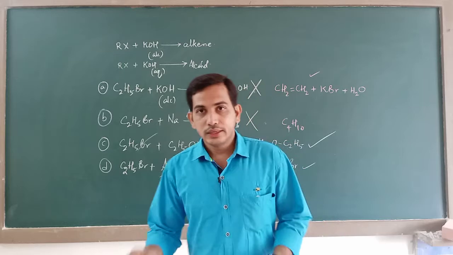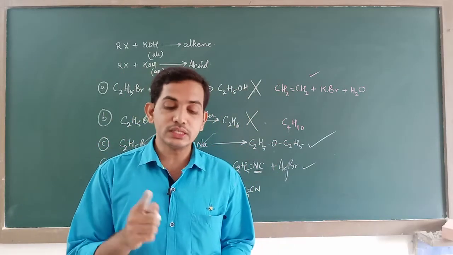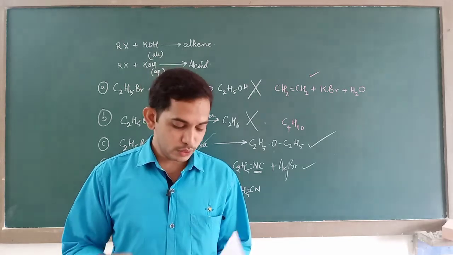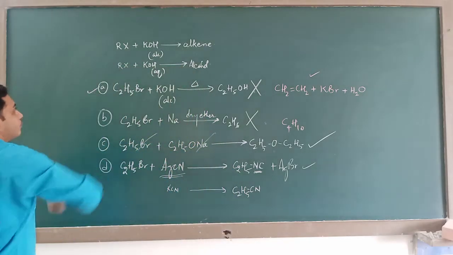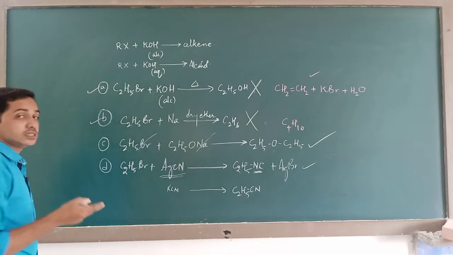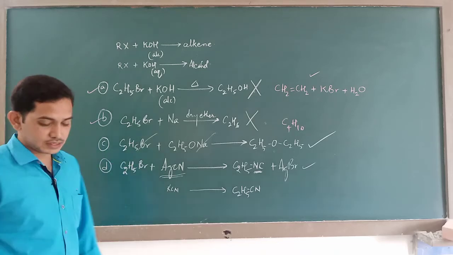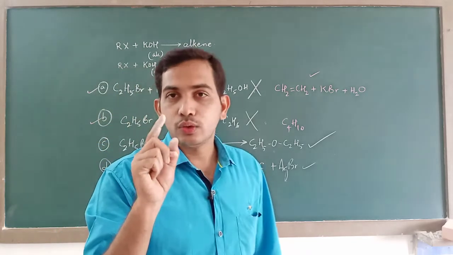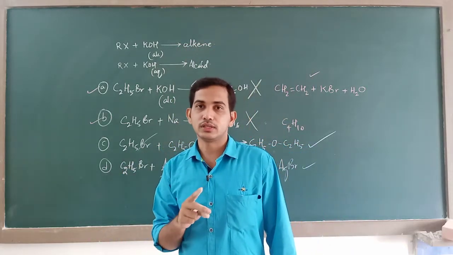Now, keeping these 4 options in mind, the question says which of the following statements is incorrect. So what will be your answers? Your answer could be A, because this statement is incorrect. Your answer could be B, because this statement is also incorrect. But it cannot be C and D, because these 2 are correct statements. So for this specific question you have got 2 correct options.